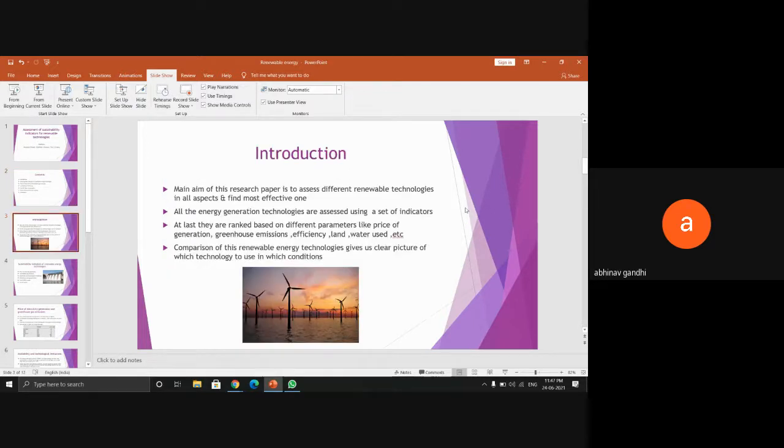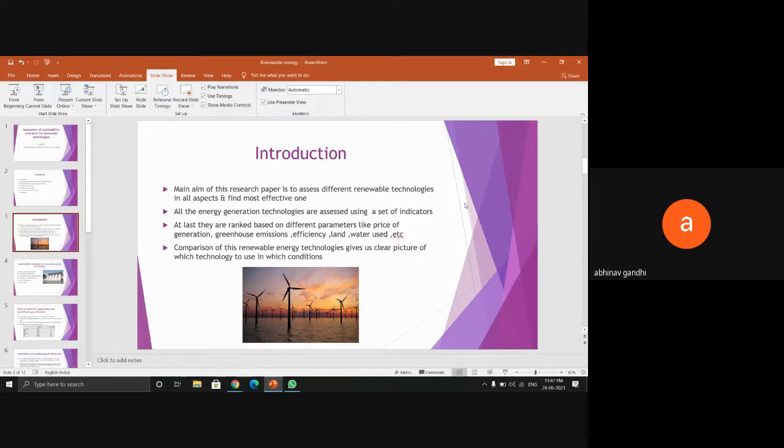So the main aim of this research paper is to assess different renewable energy technologies in all aspects, and to find the most effective technologies. Renewable energies are not efficient in many ways, like wind power and solar power. They depend on nature for their electricity generation.